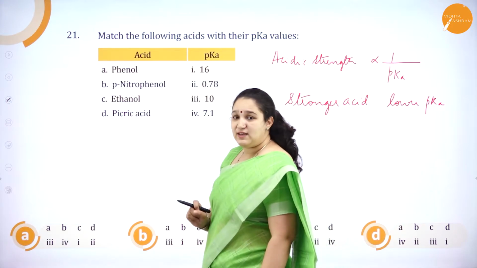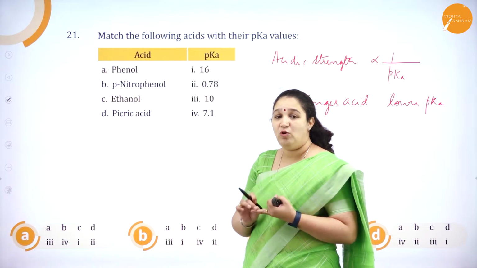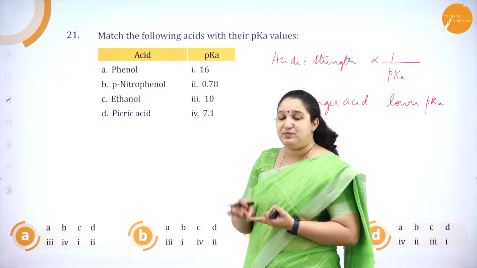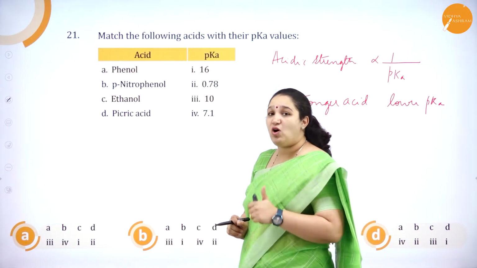So picric acid has 3 nitro groups, in the 2, 4 and 6 positions. So it is 2, 4, 6-trinitrophenol. The other name is picric acid. That will be the strongest acid.